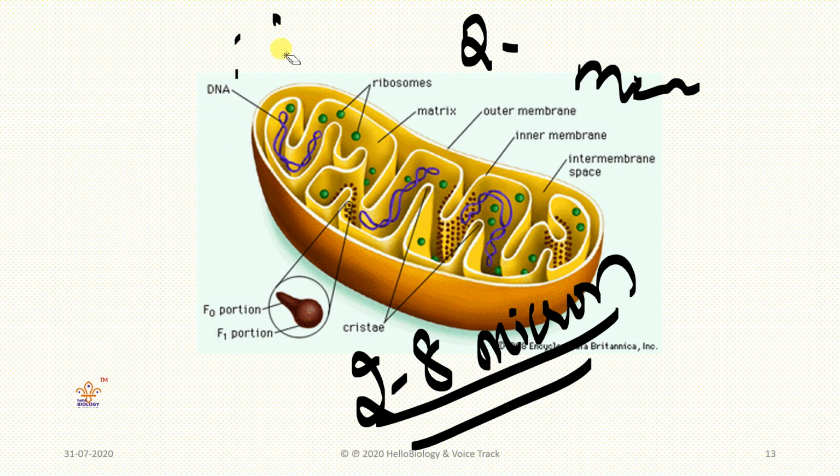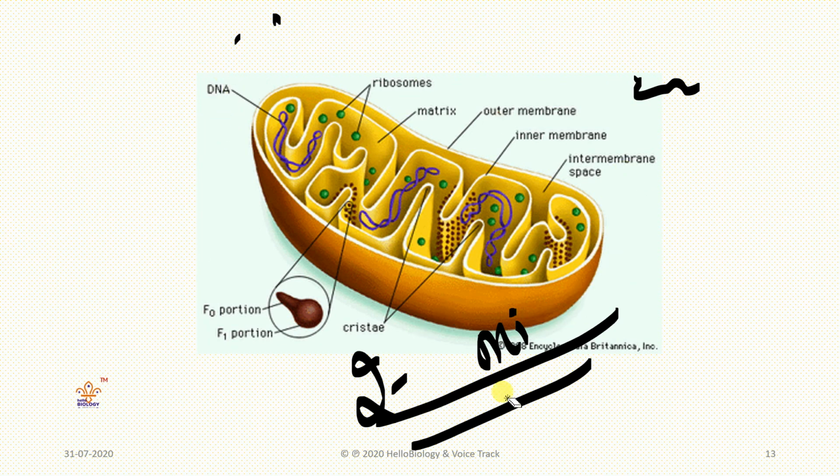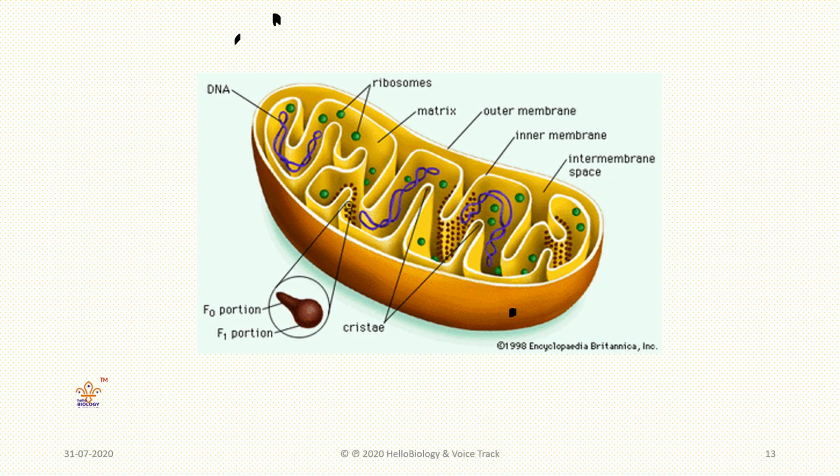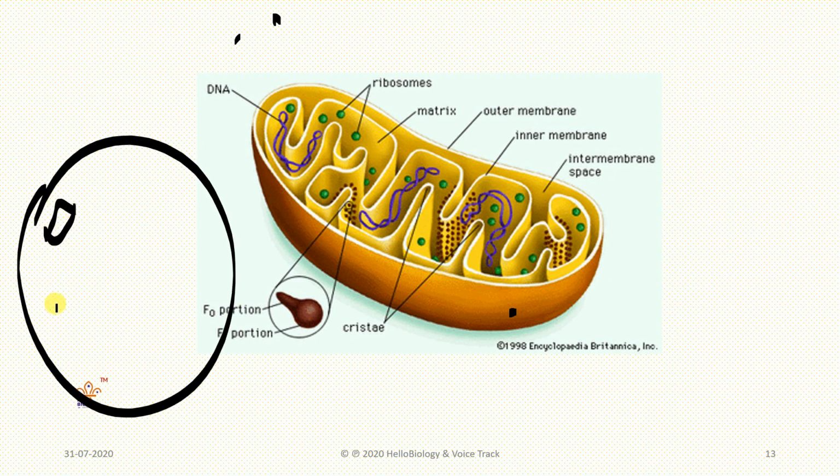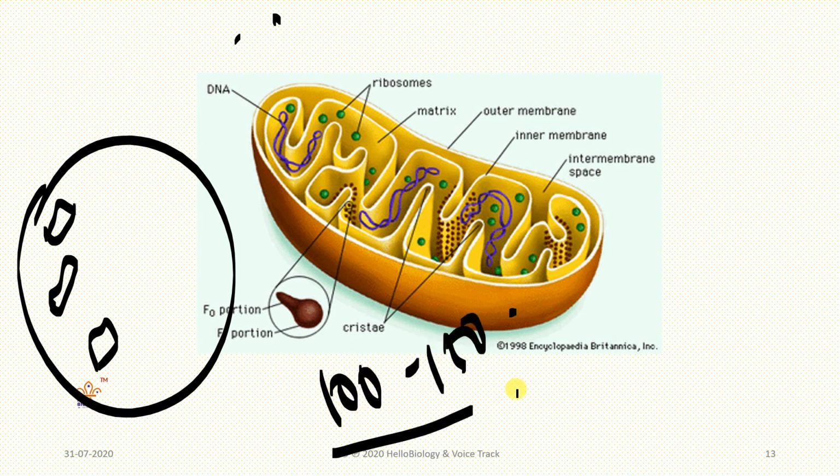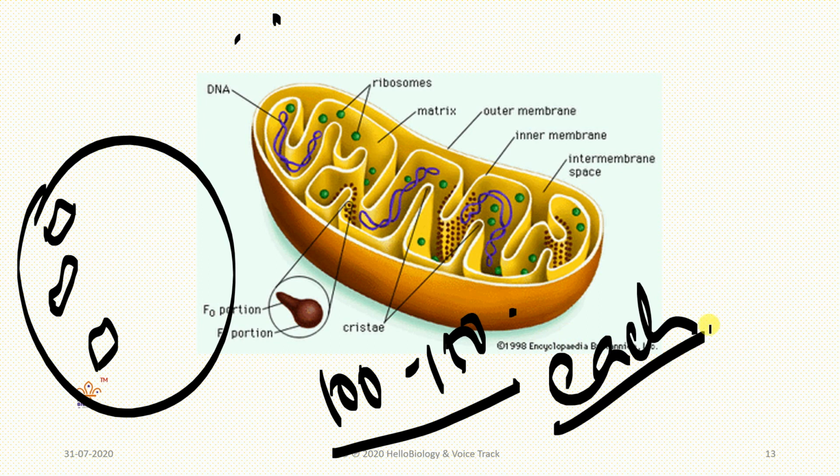Understood? They are nearly 150 times smaller than the nucleus. That means in one nucleus, 150 mitochondria can fit easily. There are nearly 100 to 150 mitochondria present in each cell, whether it is a plant cell or an animal cell, any cell.